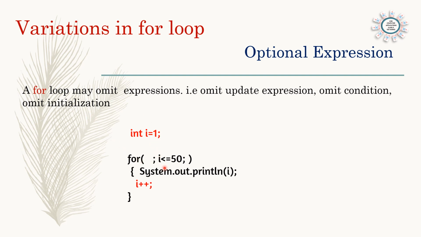So omitting the first part, and i less than 50, and the updating part we are writing inside the for loop. So this way also we can write the for loop. Normally we don't use this way, we use the normal for loop, but this way is also possible. It is not a mistake. In a board exam, if it is asked, it is not a mistake. The variations can be omitted in the for loop for initialization and updation.